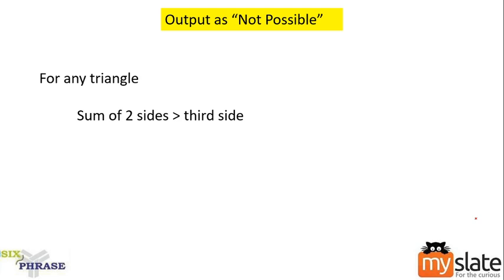We all would have come across this formula at some point. So we have three sides, A, B and C. According to this formula, A plus B should be greater than C, and B plus C should be greater than A, and C plus A should be greater than B, right? The sum of any two sides must be greater than the third side.